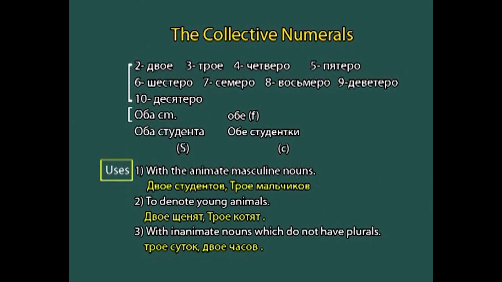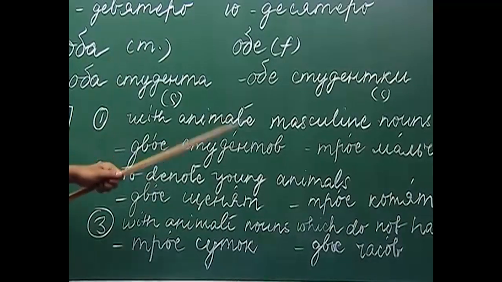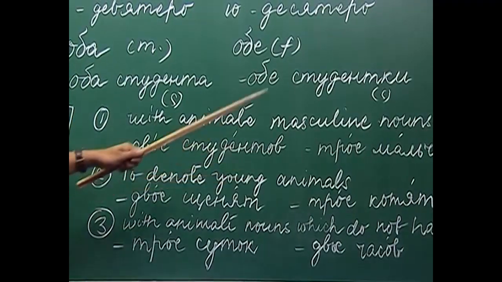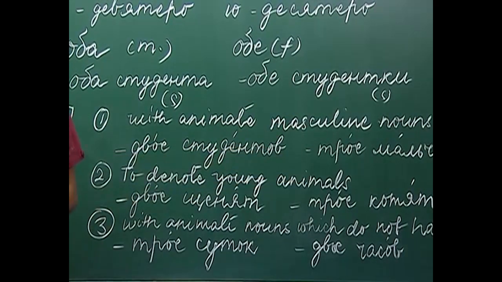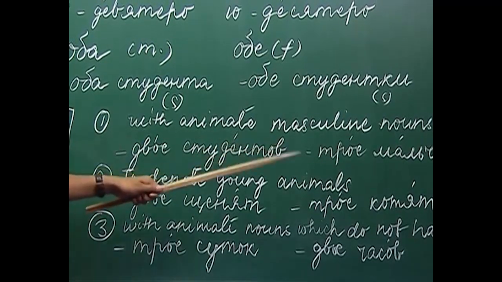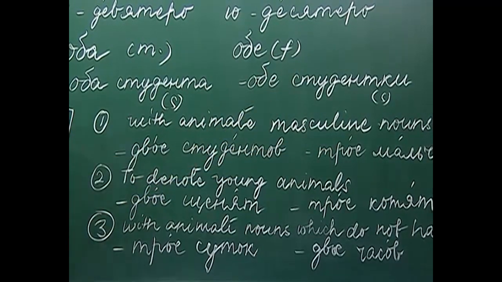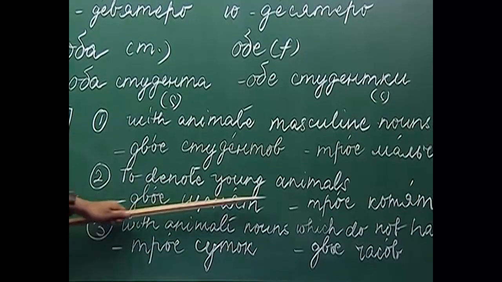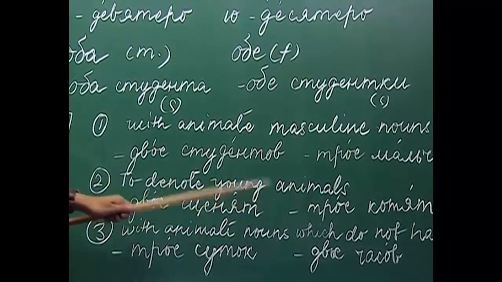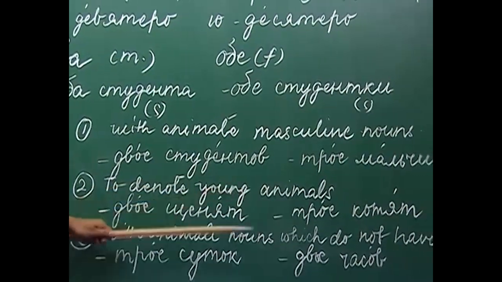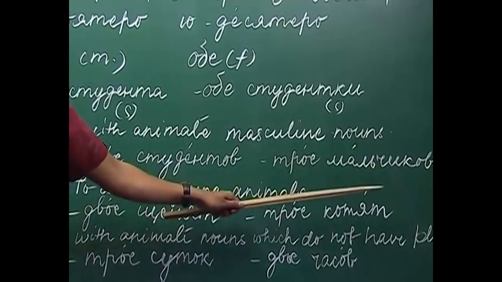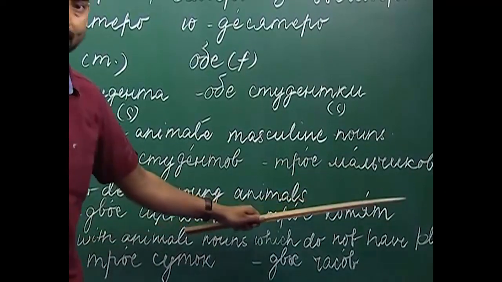The other use is to denote young animals. So, collective numerals are used to denote young animals or small animals or the offspring of an animal. For example, dvoje shchenyat, shchenyat is puppies. So, 2 puppies, troje kotyat, 3 kittens.